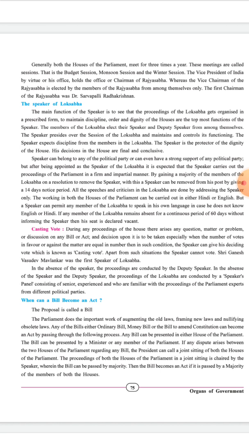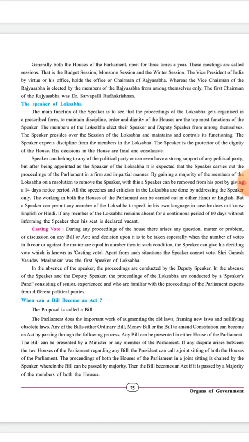And if any member of Lok Sabha remains absent for a continuous period of how many days? 60 days, without informing the speaker, then his seat will be declared vacant. If they do not inform the speaker for 60 days, then his seat will be vacant. Now the next is casting vote.